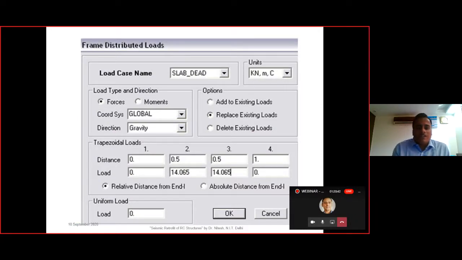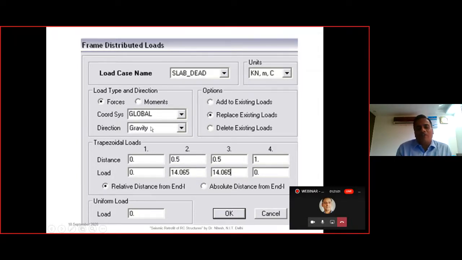So here this is another window, where the rectangular loading is applied in this way, that is from distance 0 to distance 1 along the length of the beam, with 0.5 and 0.5. So it is a triangular loading. If it would have been 0.5 and 0.75, then it would have been the rectangular loading.